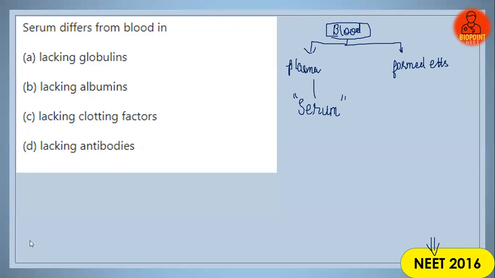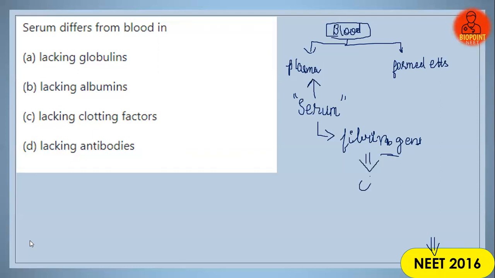Serum has the same properties and components as plasma, but it lacks one important thing, the protein called fibrinogen. And what is the main function of fibrinogen?